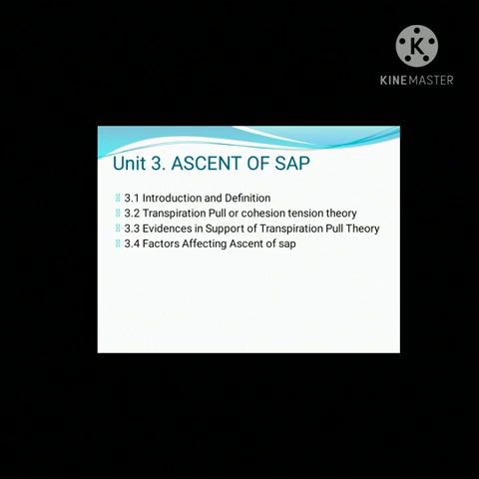So this is another important function performed by plant, that is ascent of sap, through which we understand that plants absorb water and minerals from soil and supply this water and minerals to various plant parts, as well as they uplift this water and minerals from root and reach up to the shoot tip by following different cellular pathways. So that's it from the topic called ascent of sap.